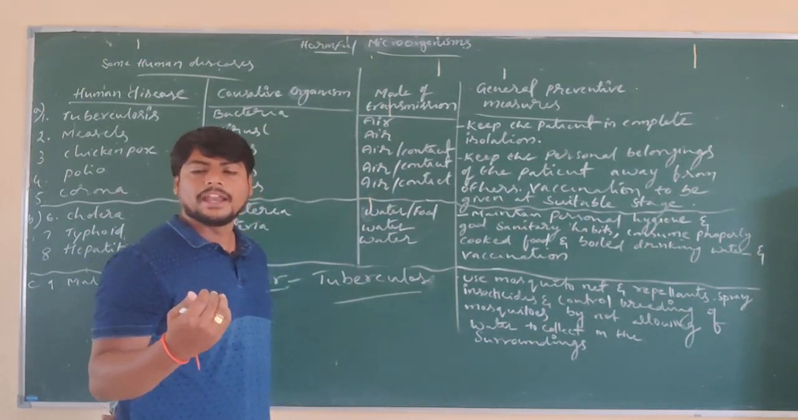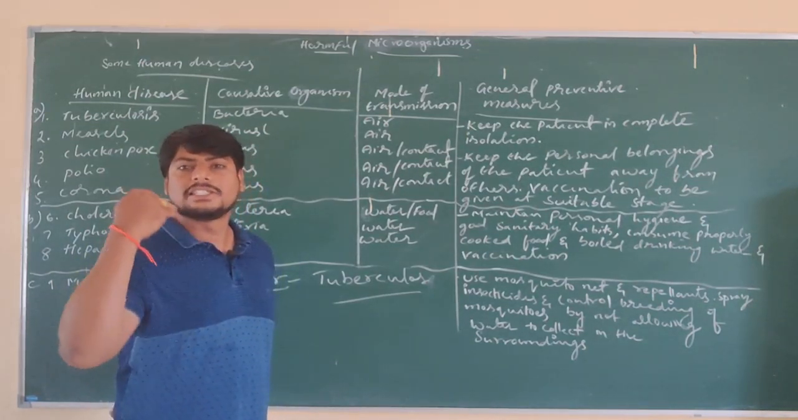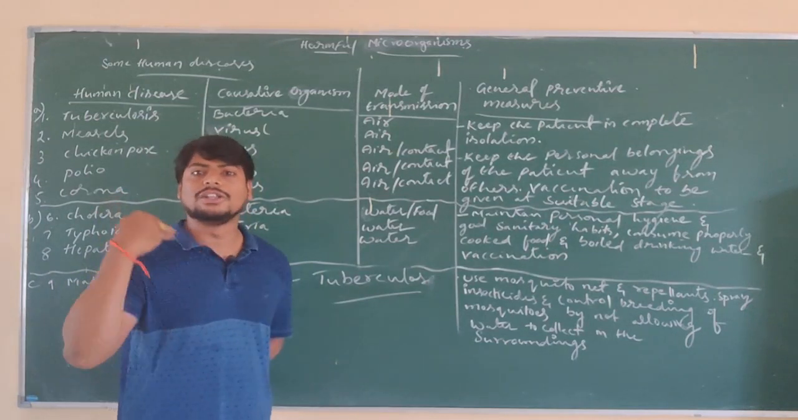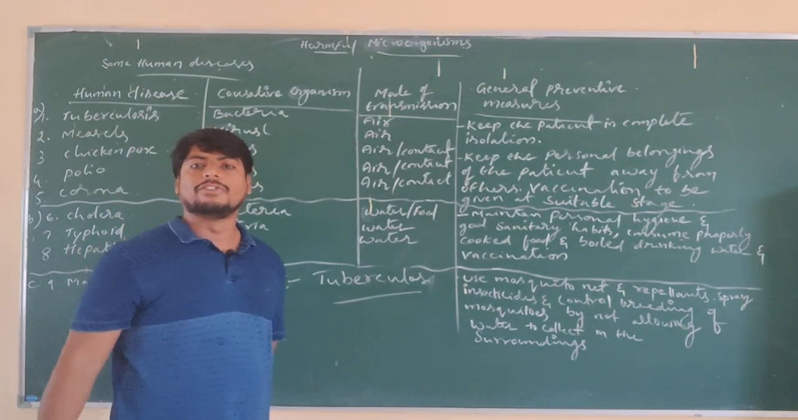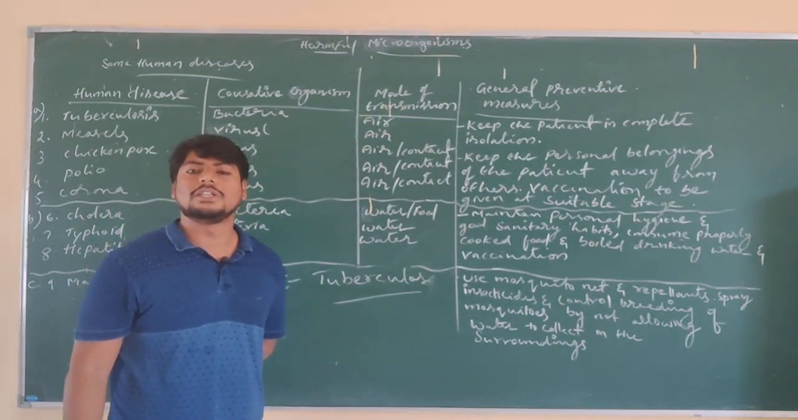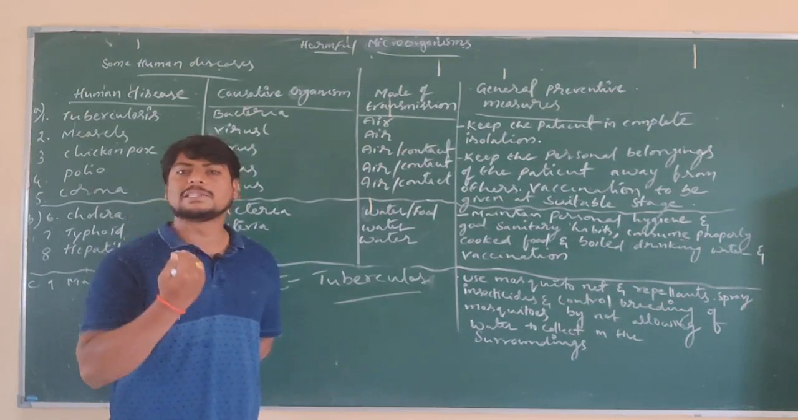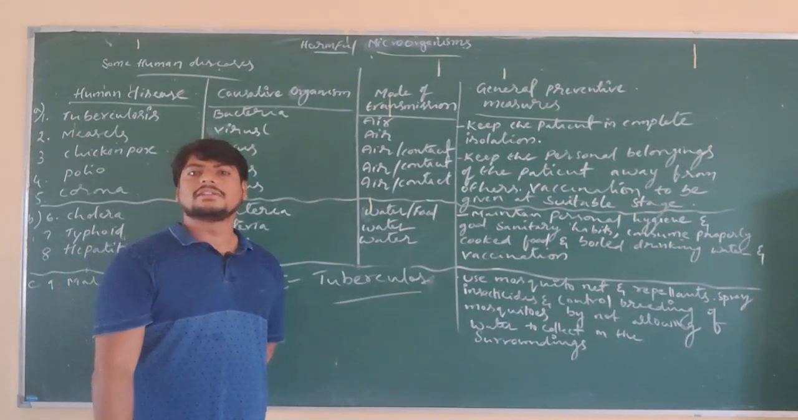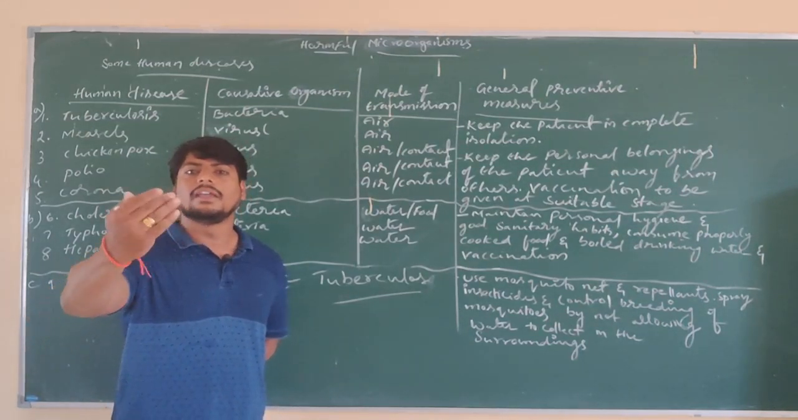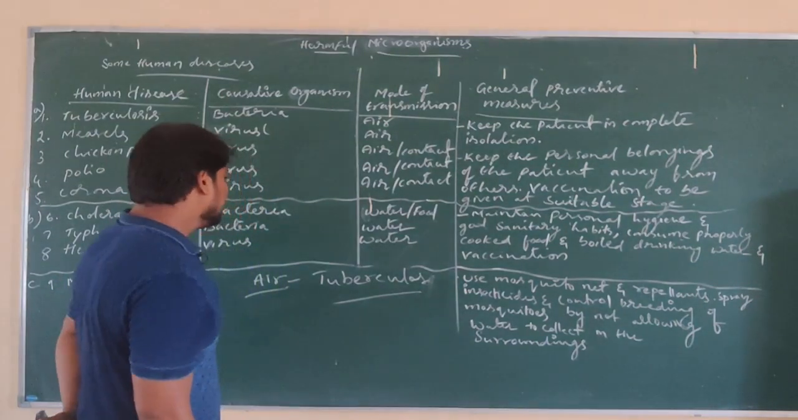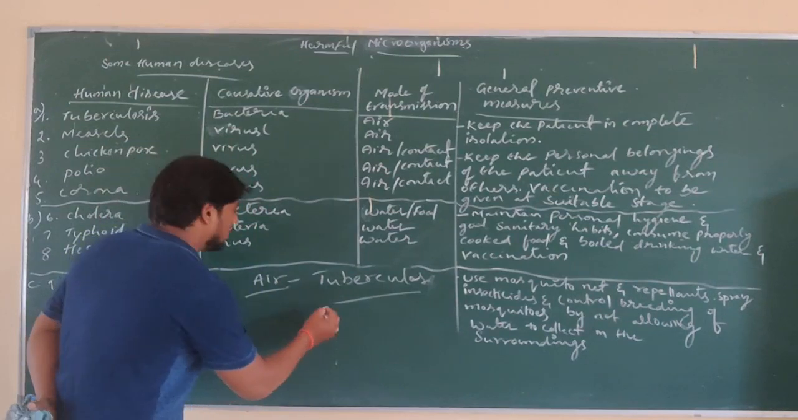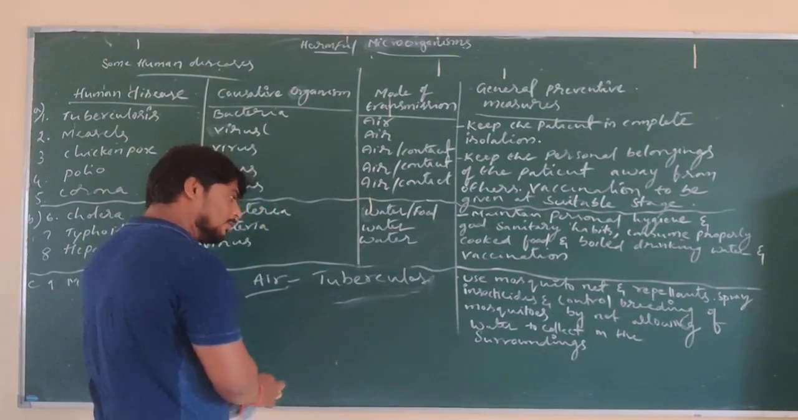So what is happening here? By coughing and sneezing, the infected person adds the pathogen into the environment, that is, into the air. So if a healthy person breathes that air, it is transferred. In this way, diseases can be transferred through the air. Under that we can take some examples, like the common cold.